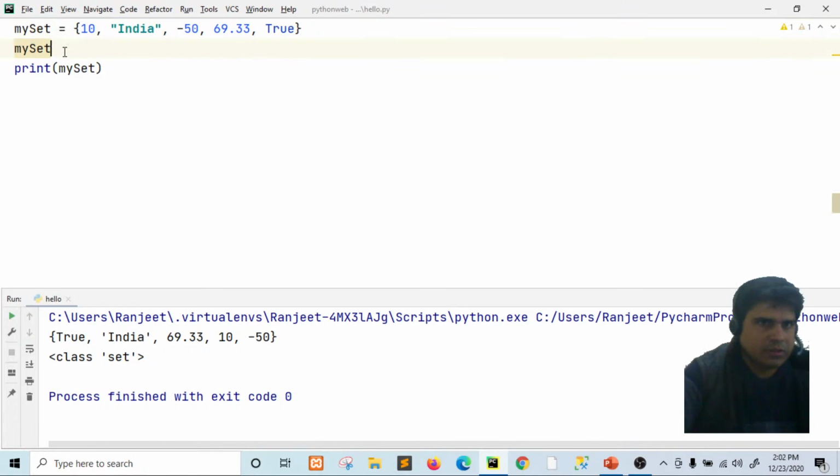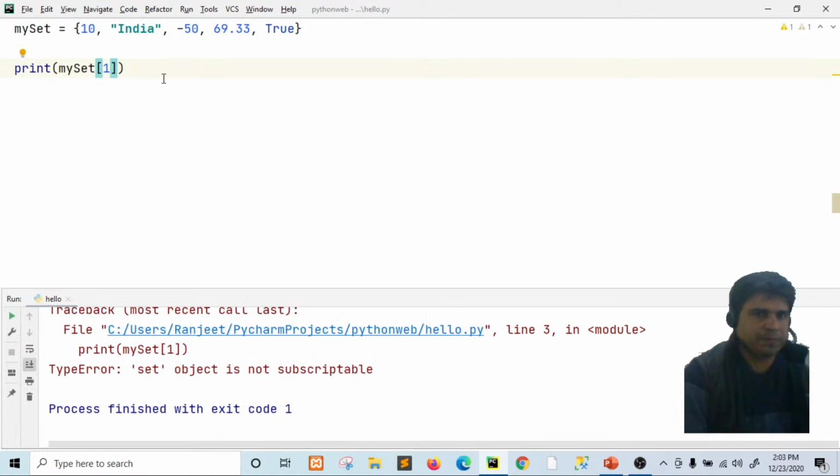You can write it this way, in square brackets provide 1 as the index. So if we run this, what is the output?